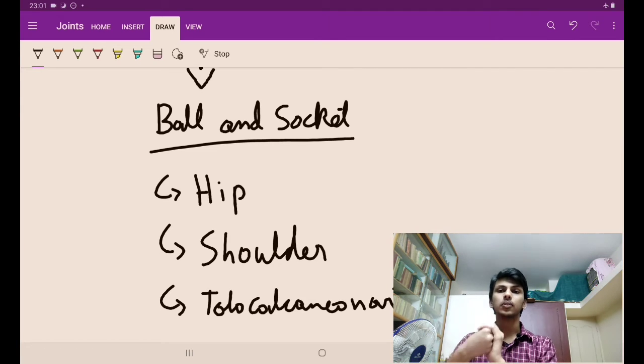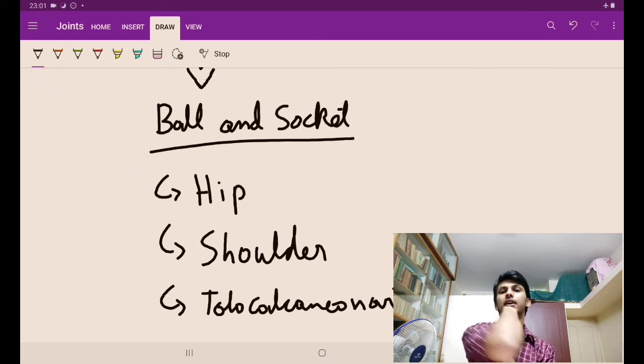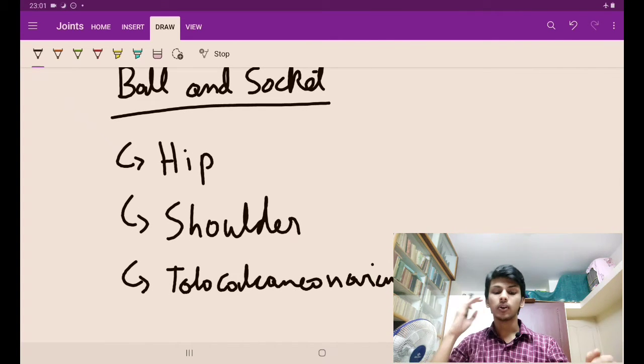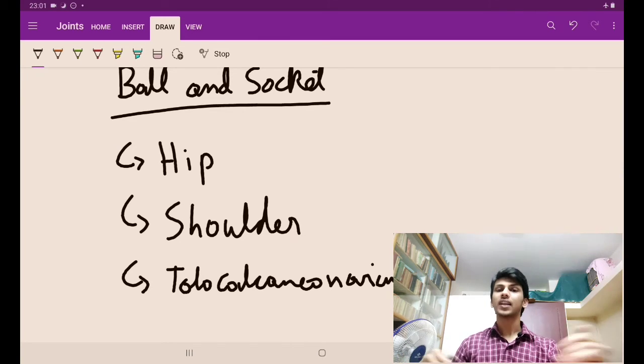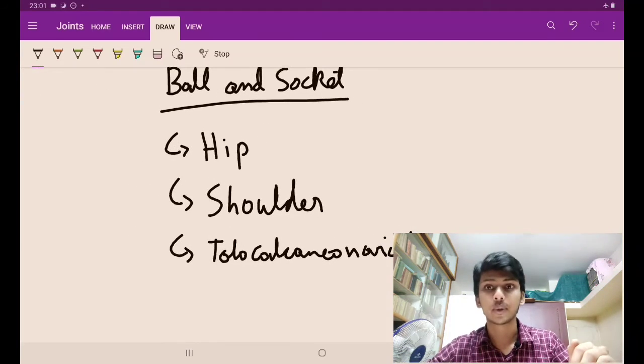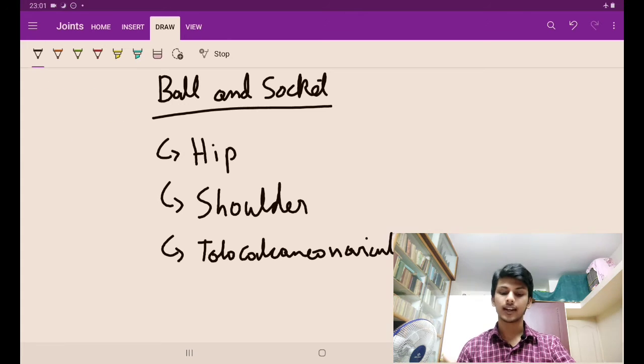Okay, so there is a lot of movement. ऐसे होता है, circumduction, flexion, extension, ऐसा होता है. So that is the ball and socket joint. So 3 examples basically: the hip joint, the shoulder joint, and the talocalcaneonavicular joint that is in the foot. We'll be studying that too. Okay. So those were the ball and socket joints guys.